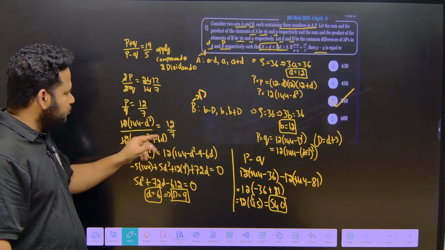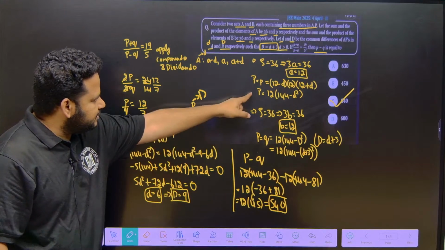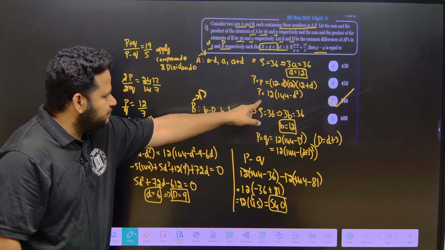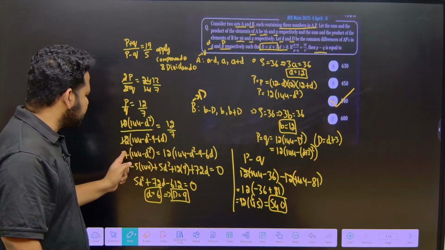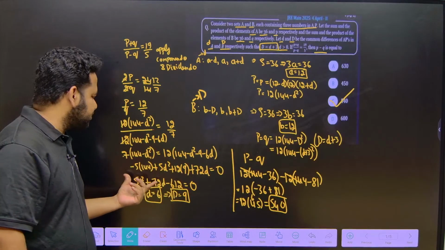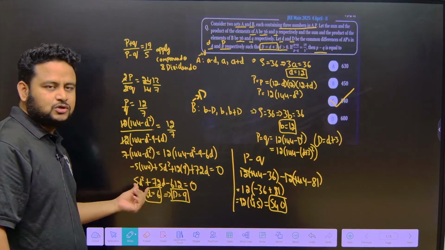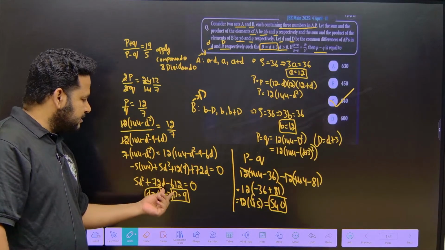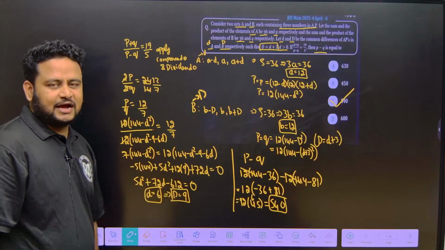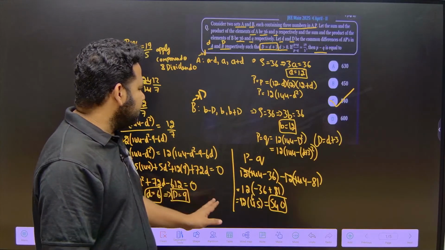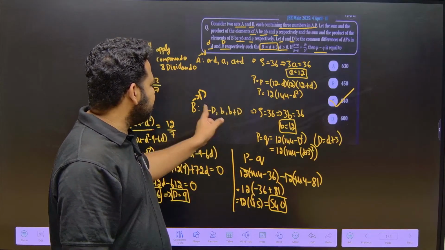So p by q, I got the value of p here, this is the product, this is small p. So the p value I put here and the q value I put here, then I simplified it. What will I get? I will get a quadratic equation in d. On solving this I will get d is equal to 6. This you have to solve by yourself, don't expect spoon-feeding. And capital D is equal to 9. Once I got the value of d and capital D, I can easily find p minus q.